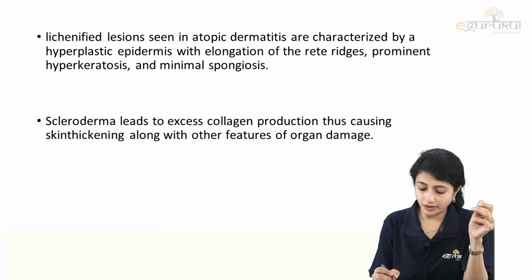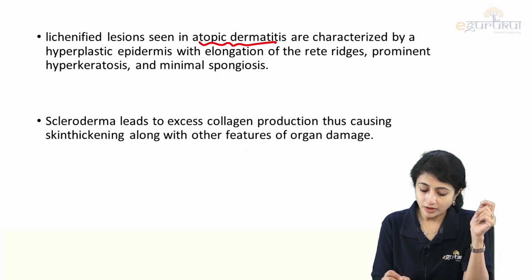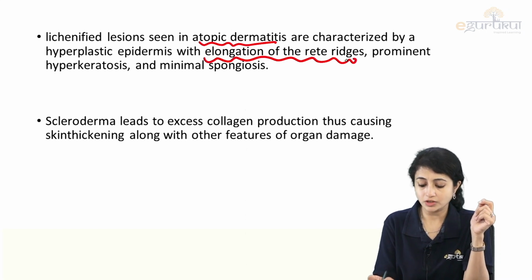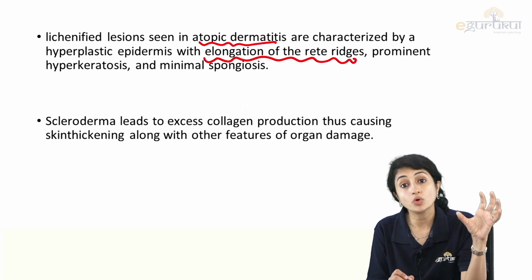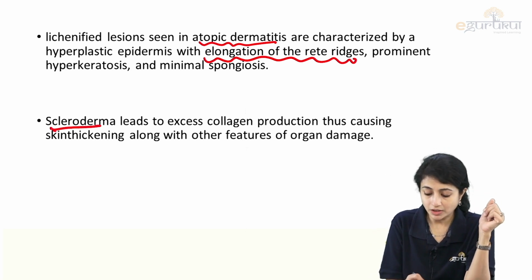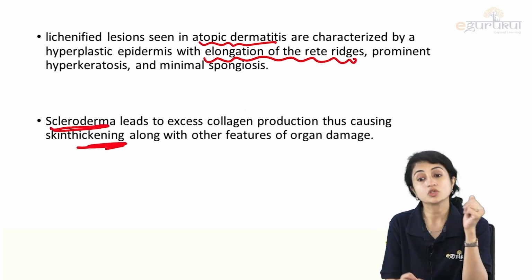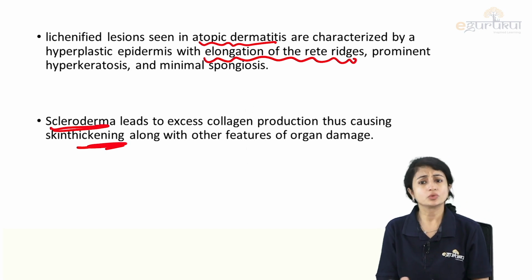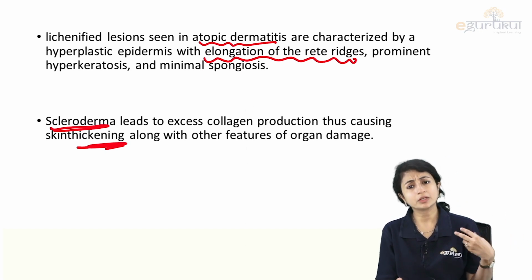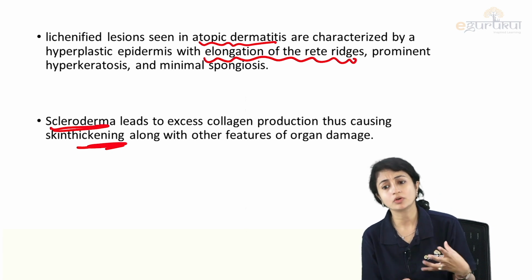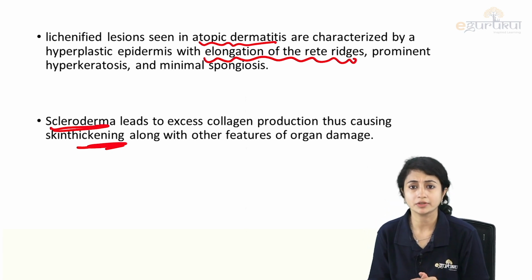Then, in atopic dermatitis, I have elongation of rete ridges. Okay, so there's some alteration that is seen. Whereas scleroderma causes thickening and so hardening of rete ridges. So, though a little confusing, if you look at the options and try to derive the answer out of it, it is not that difficult.